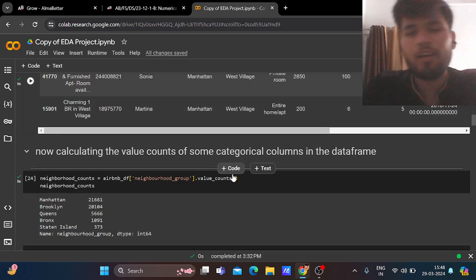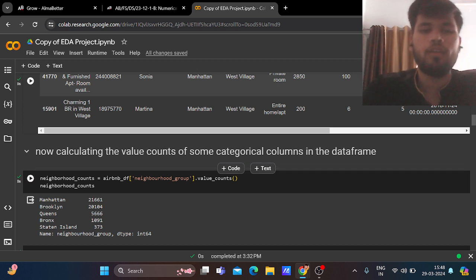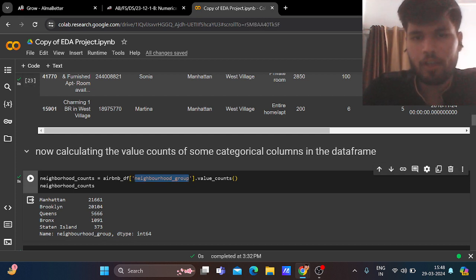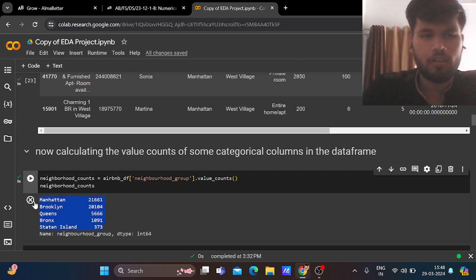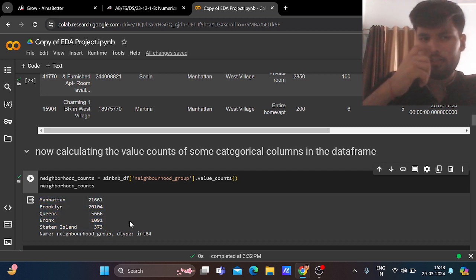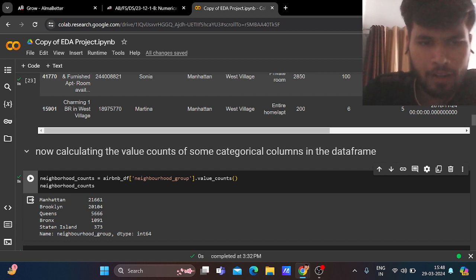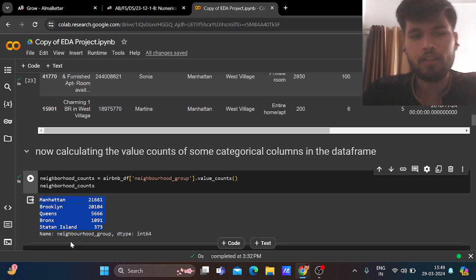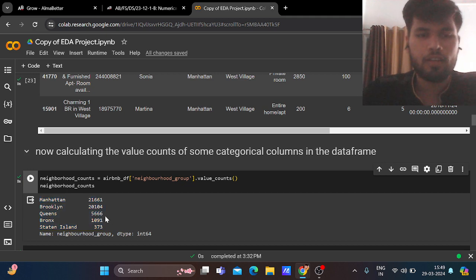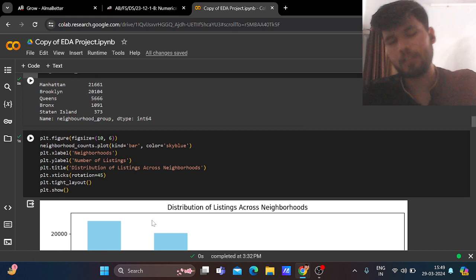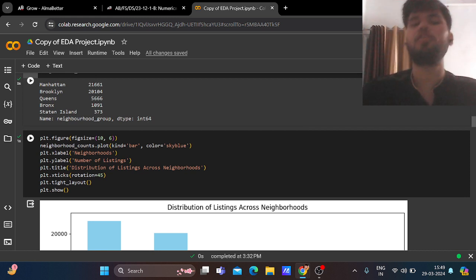Now, calculating the value counts of some categorical columns in the data frame. Neighborhood group is a categorical column, so we take the value counts of it. There are basically five locations in this data frame of New York City: Manhattan, Brooklyn, Queens, Bronx, and Staten Island. The maximum is 21,661, that is Manhattan, where the maximum homestays are.